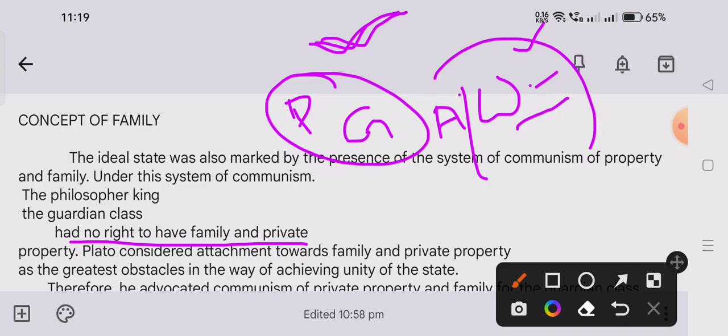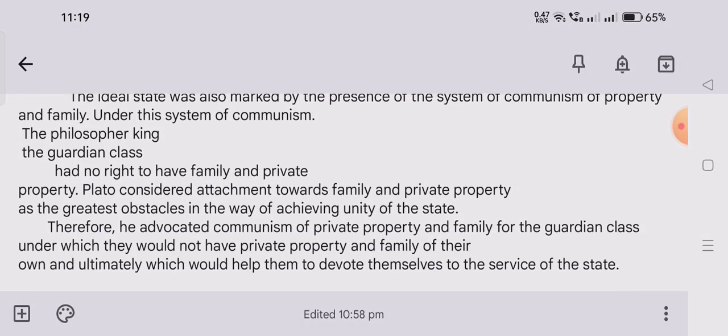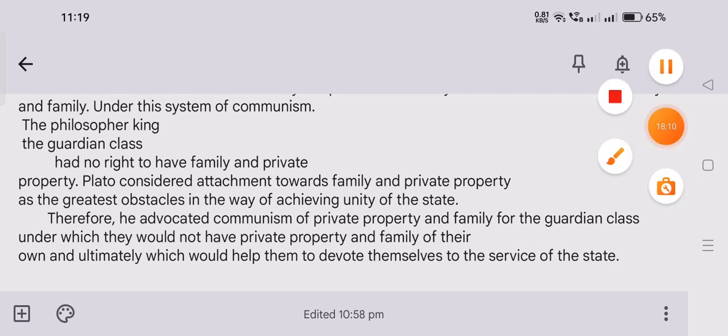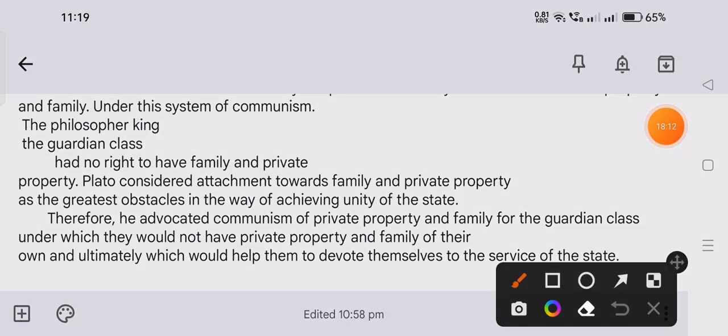Only the working classes, the laborer classes, have the right to keep property and a family.